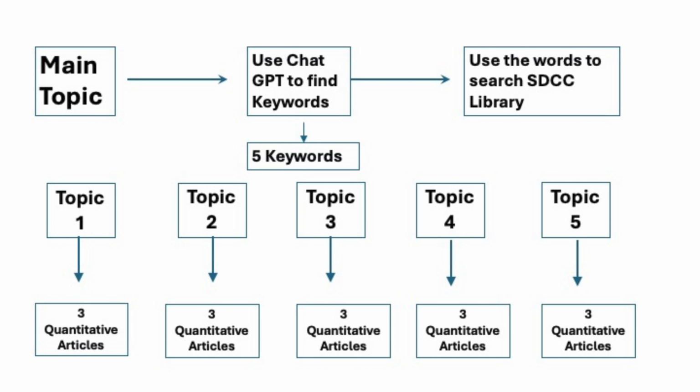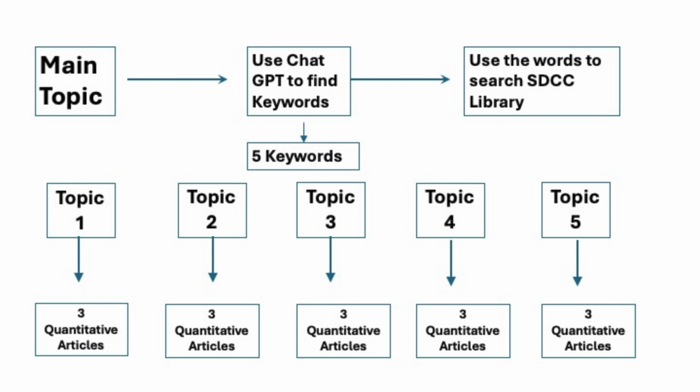Once you have the keywords, you go to the library and put whatever that word is in the search engine. So if I put burnout in there, that's one of the topics below. Okay, so I can put topic number 1 and change that to burnout. And then I find 3 quantitative articles, which you have to watch the types of articles video to get the right articles, or it's going to take you forever.